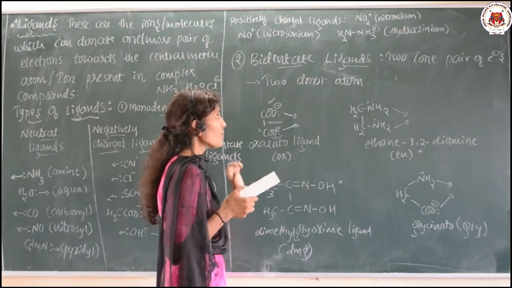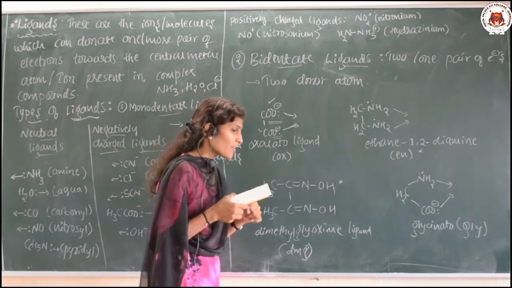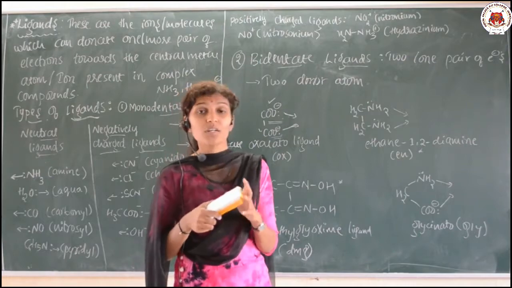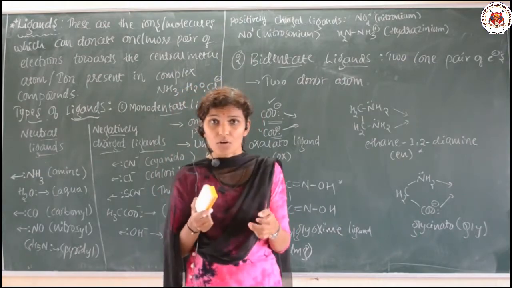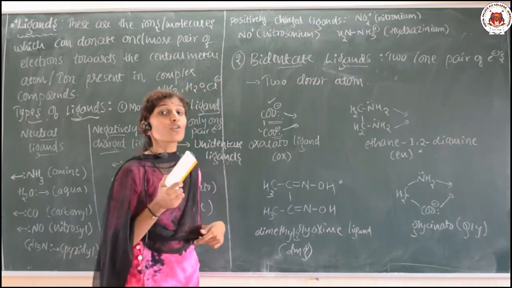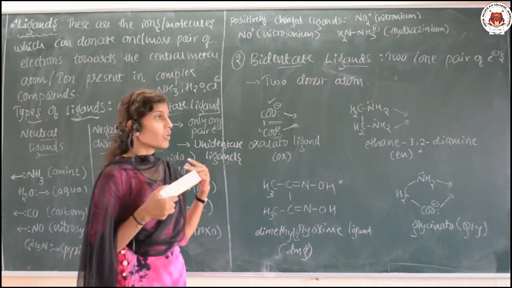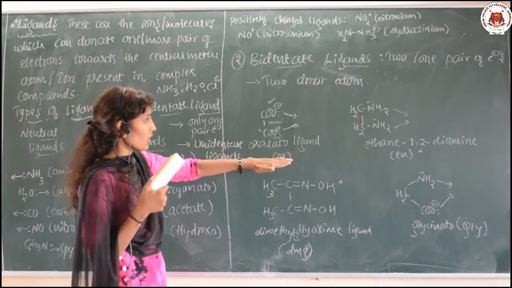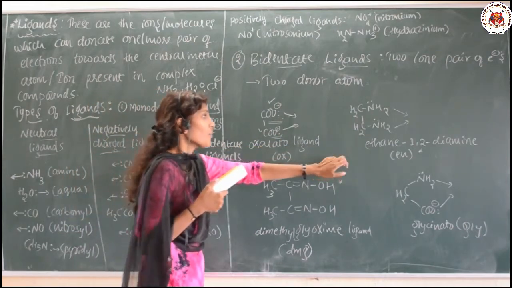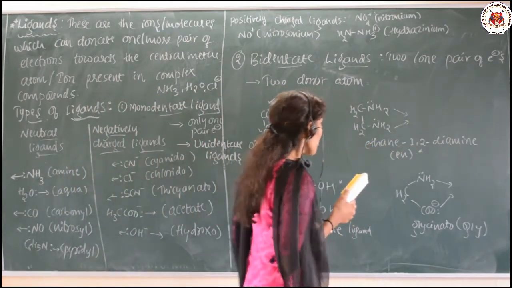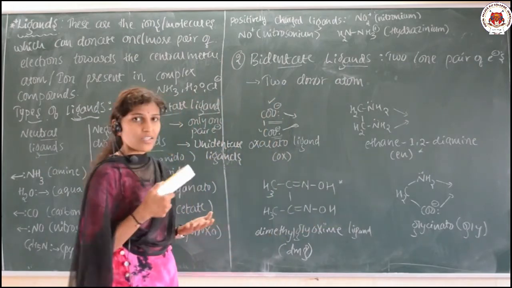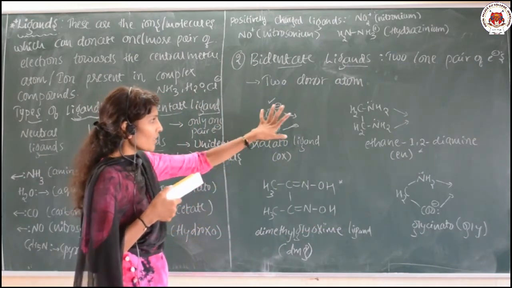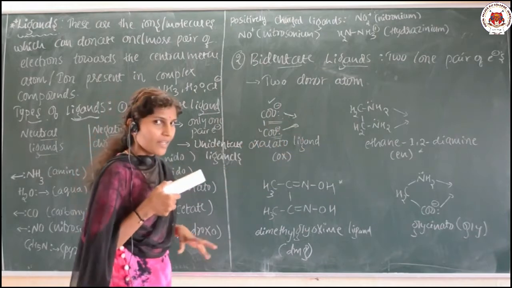Bidentate ligands are the ligands which can donate two lone pairs of electrons towards the central metal atom or ion, or these consist of two donor atoms. Here the donor atoms will be 2, and the respective examples are given here: oxalato ligand, ethane-1,2-diamine, glycinato, as well as DMG. Okay, so these are the bidentate ligands.